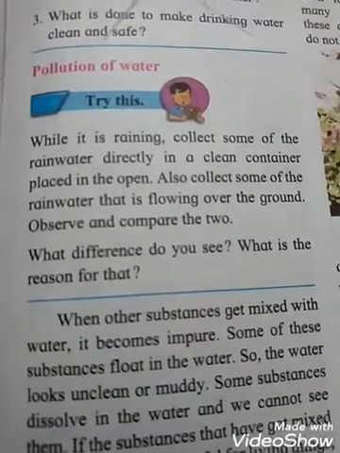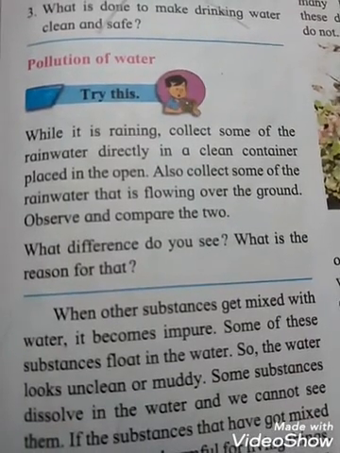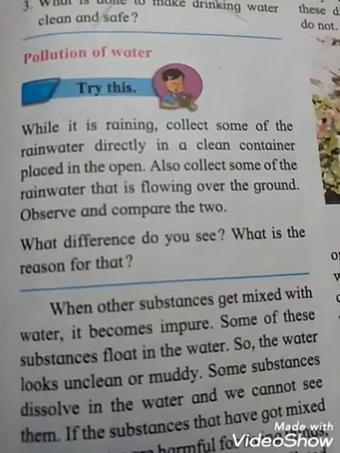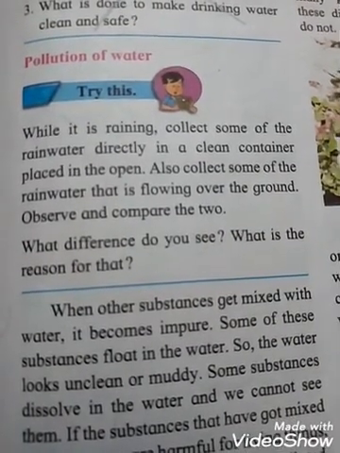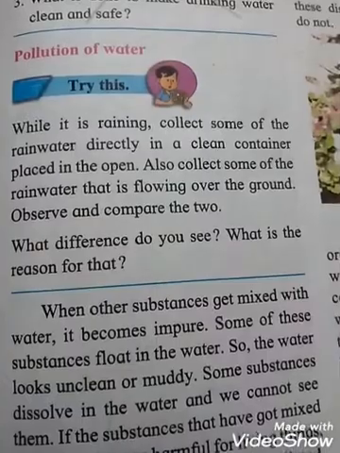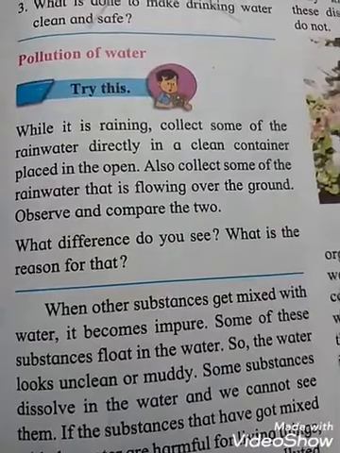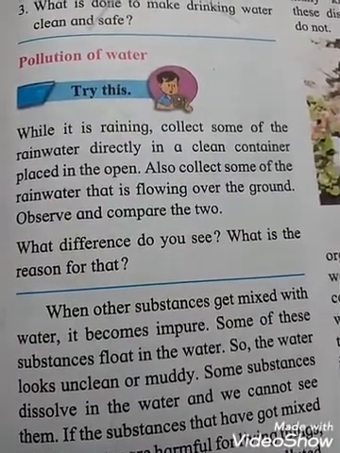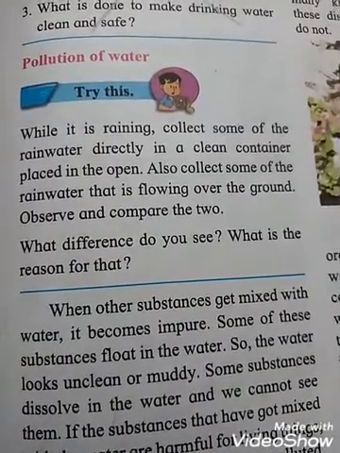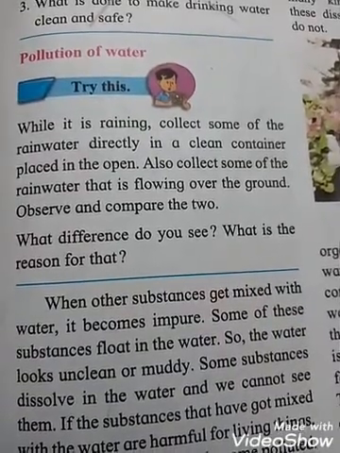Pollution of water. You know students, pollution of water is water pollution. Water pollution happens when toxic substances enter water bodies such as lakes, rivers, oceans. See students, try this activity. While it is raining, collect some of the rainwater directly in a clean container. Place it in the open. Also collect some of the rainwater that is flowing over the ground. Observe and compare the two. What difference do you see? What is the reason for that?